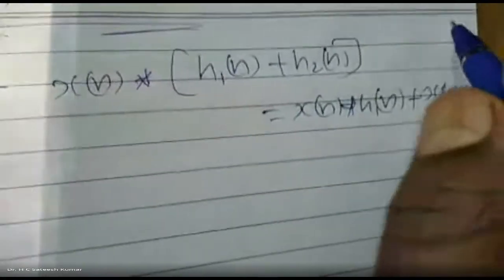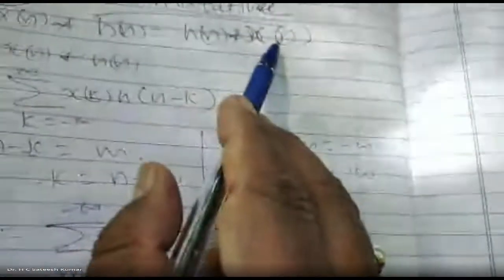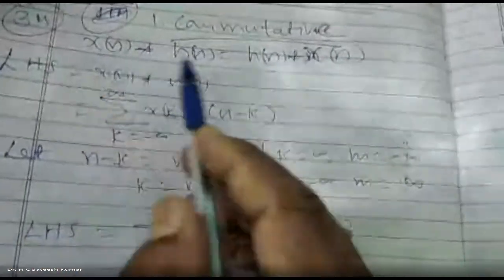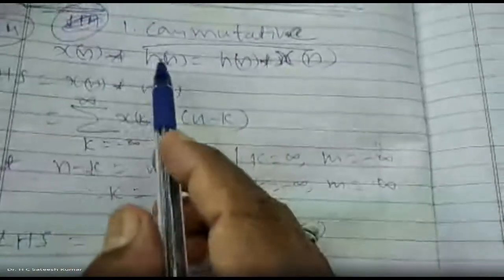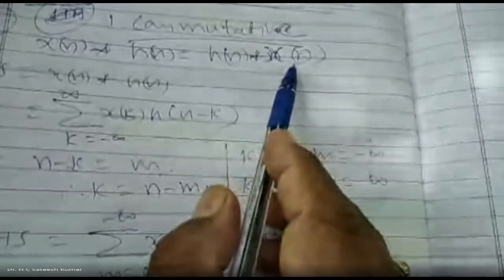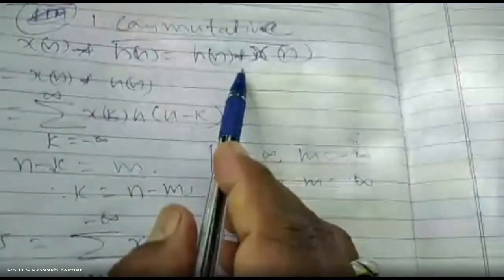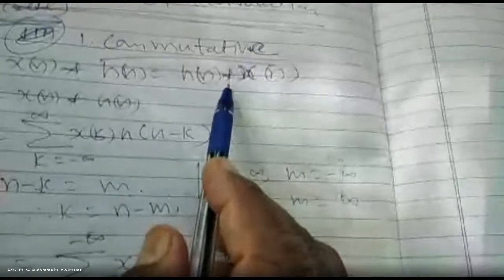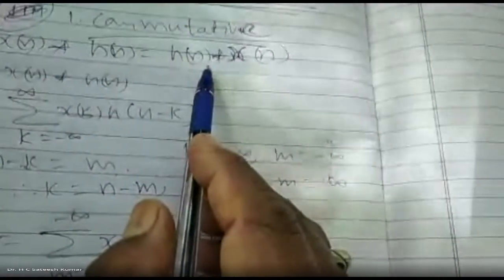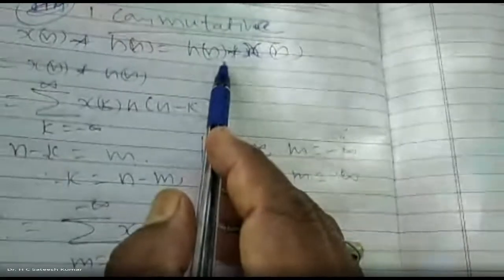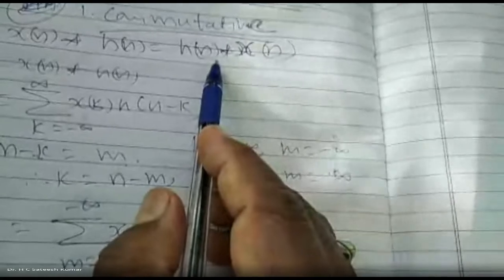Okay. So what is the meaning of this one? x of n convolution with h of n and h of n convolution with x of n. What is x of n? Input. h of n is what? Impulse response. The meaning of this one is that input and impulse response can be interchangeably used. For example, input is, let us say, u of t, and impulse response is u of t minus 5.